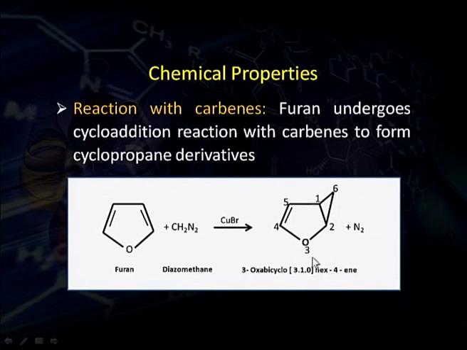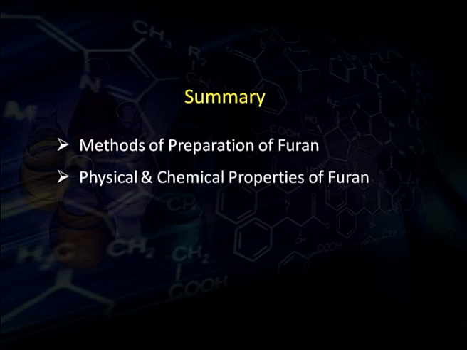In this case, it forms this cyclopropane derivative, which is termed 3-oxabicyclo[3.1.0]hex-4-ene.